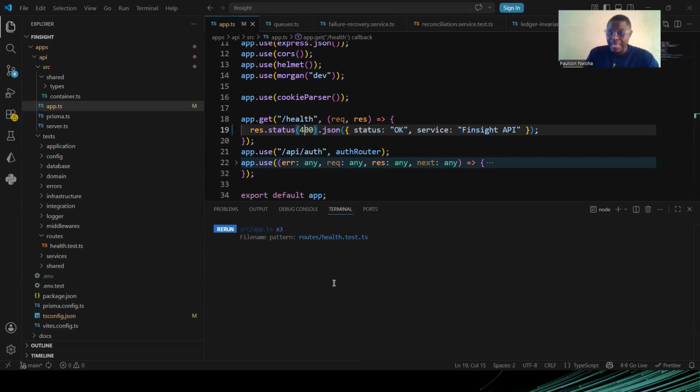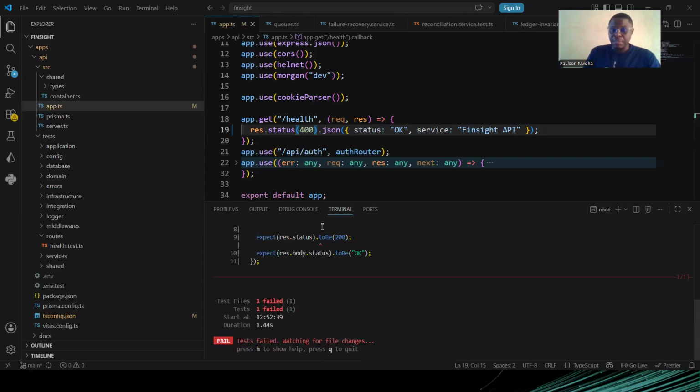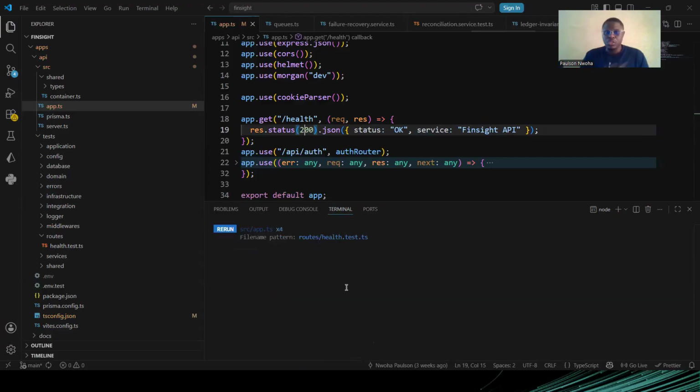In case I make any mistake, you can see that it will tell me, oh, something is wrong. Your test is not passing. So that is why test-driven development is amazing. If I correct it now, everything will be fine.